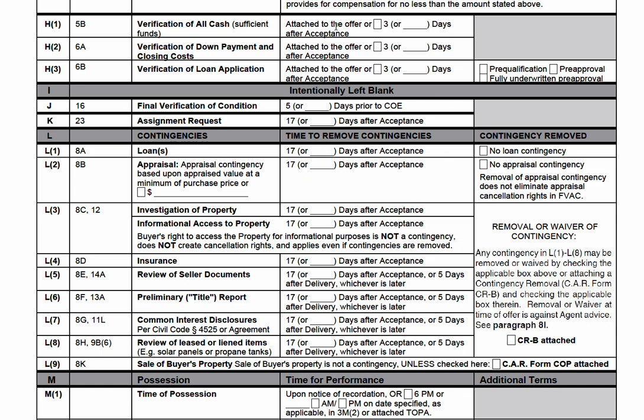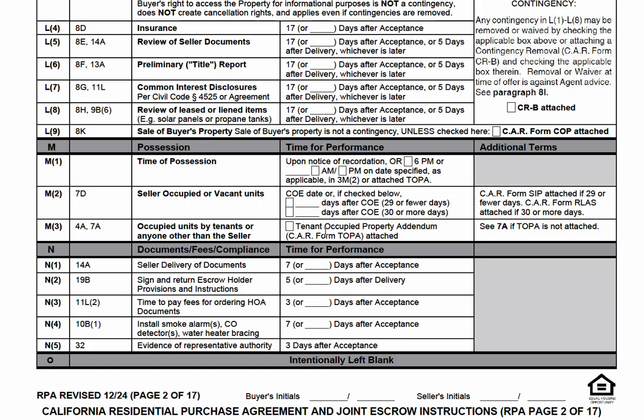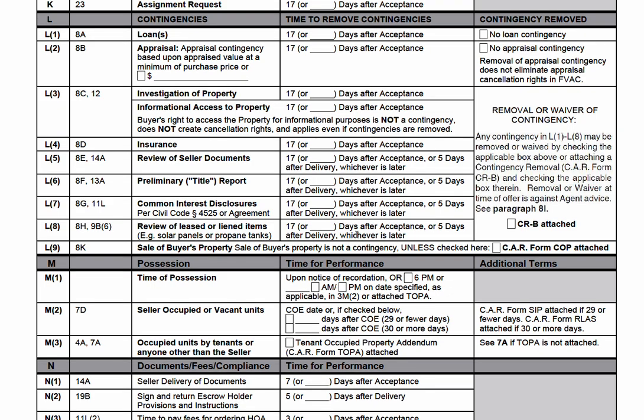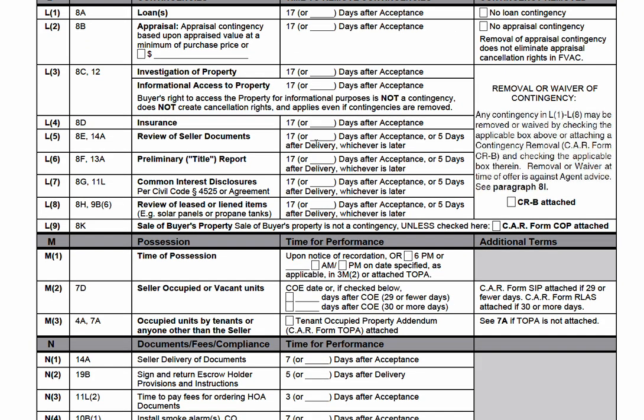You're filling in the blanks, and there's all this default here. I'm doing nothing here. Now, if you need to modify contingency periods, do it here, but I'm not. I'm showing you how I'd write an offer right now if someone called me and said, please write an offer for me. And if you need to waive a loan contingency because it's all cash, there's a box for it. Just read what you're looking at here and you'll be just fine.